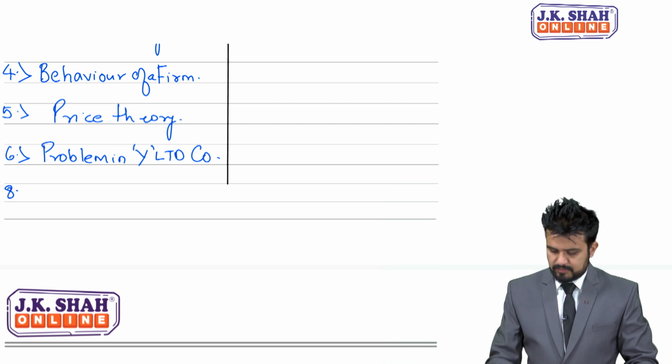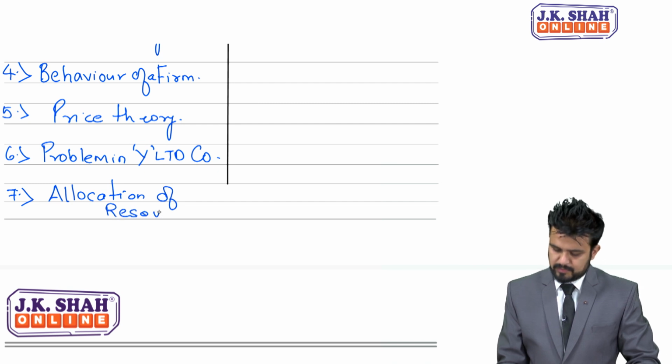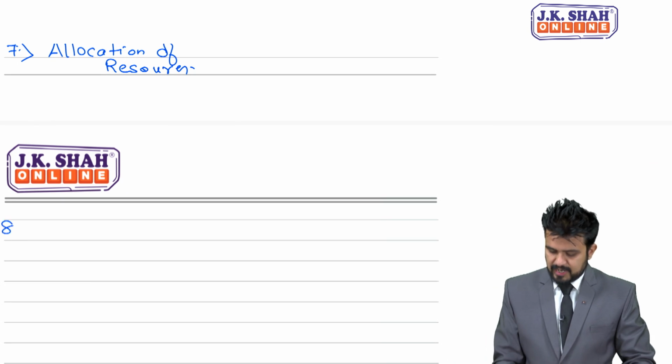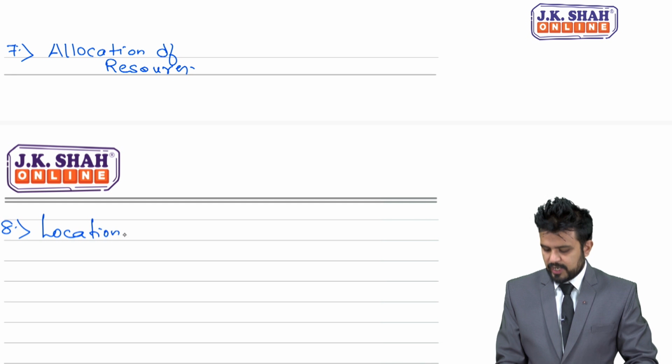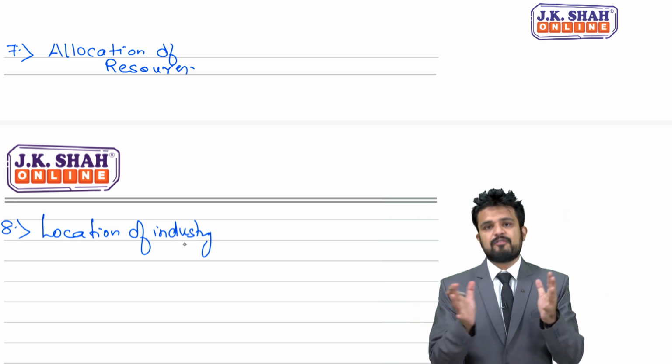Then next point is allocation of resource, again connected with microeconomics. Next point I will add is location of industry. Now students, overall industry means a group of firms, many firms.